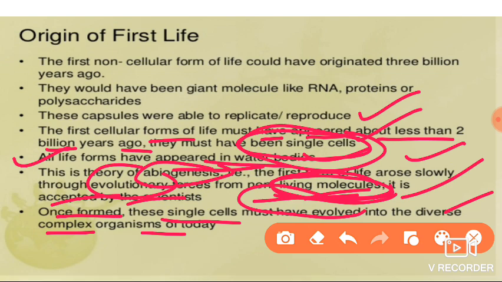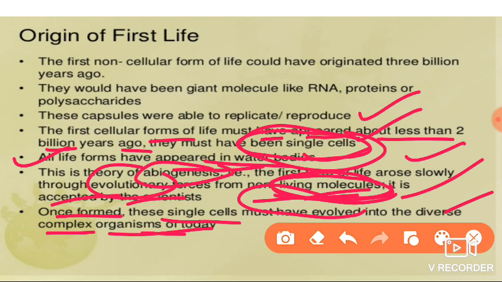They formed once, and they underwent multiplication, division, reproduction, development and evolution, and formed the complex organisms of today's life. Whatever complex organisms are present now, they are formed from a single cell.